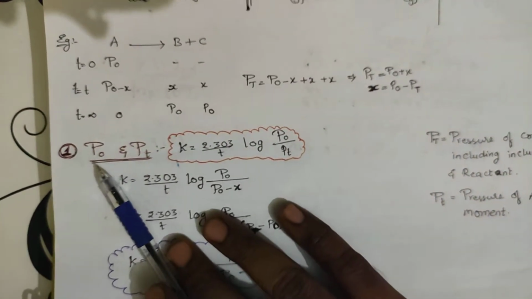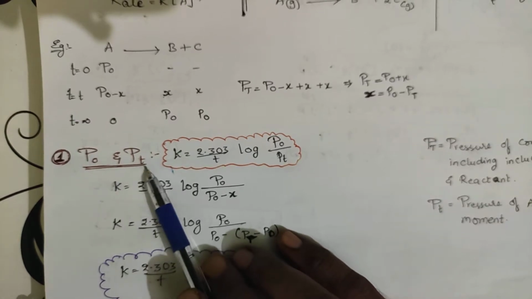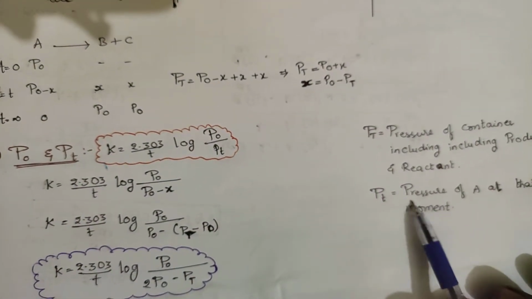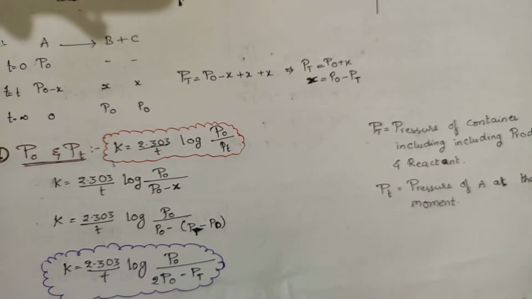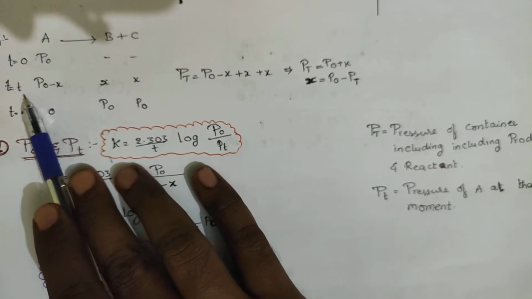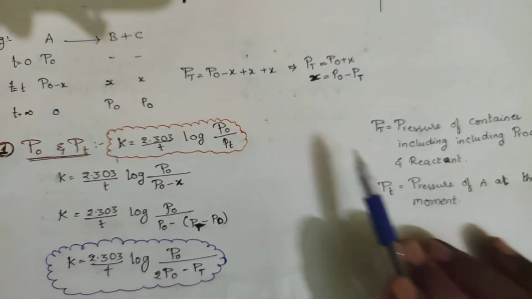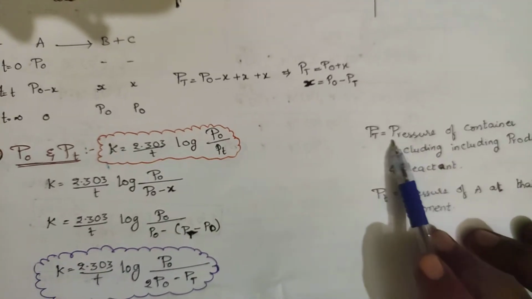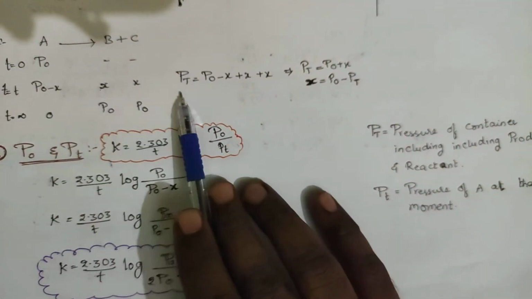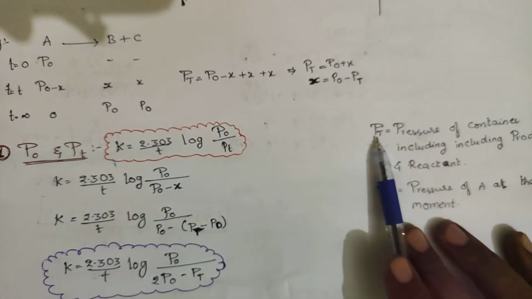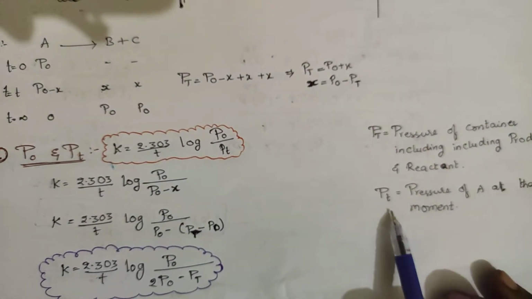So the relation now I am taking is P naught and PT. This small t, what is it indicating? This small t is indicating the pressure of A at that moment, at some point of time. Already I have mentioned here. Clear? So PT is the pressure of the container including the product and reactant. PT is nothing but the entire container, where the three gases are exerting pressure. That is the total pressure, at time T.